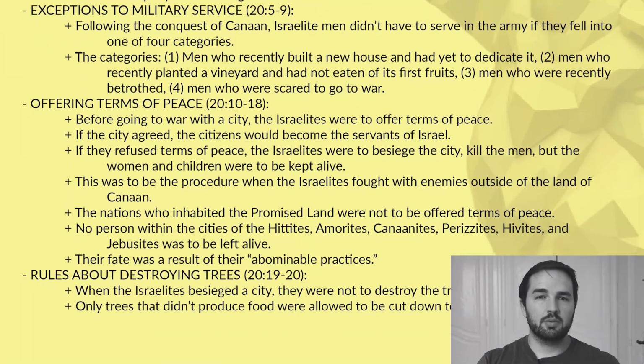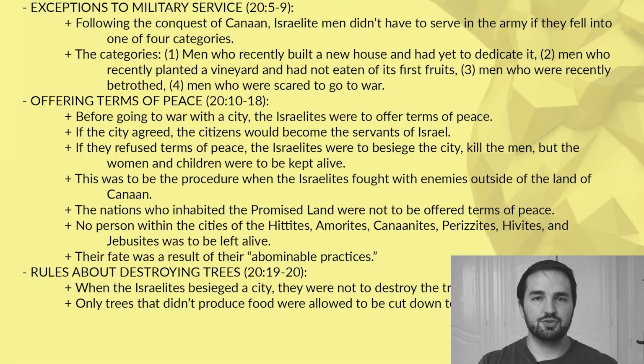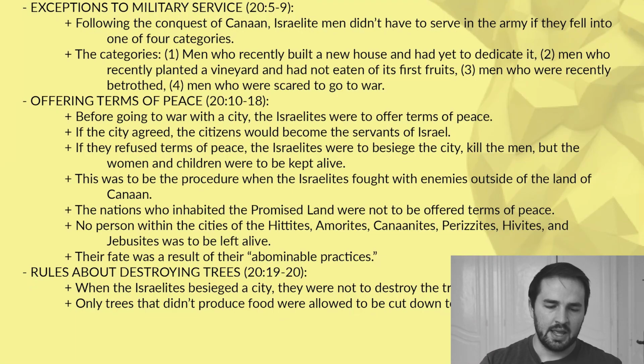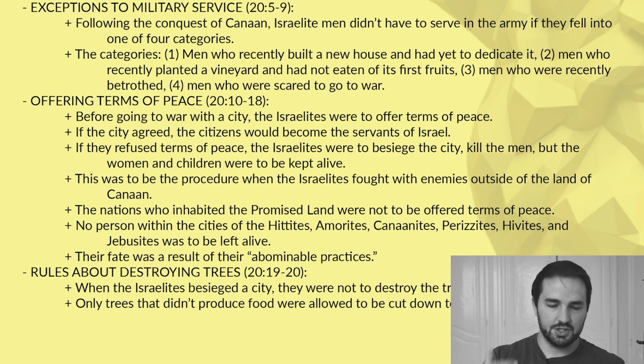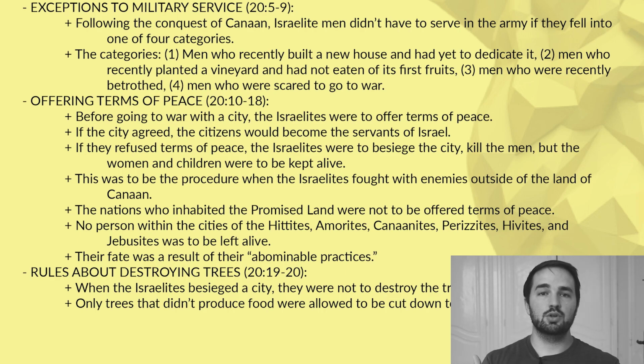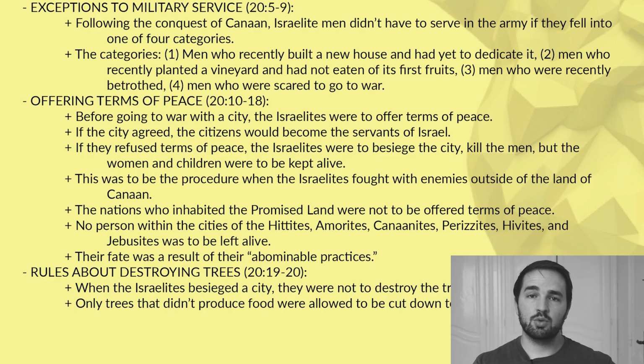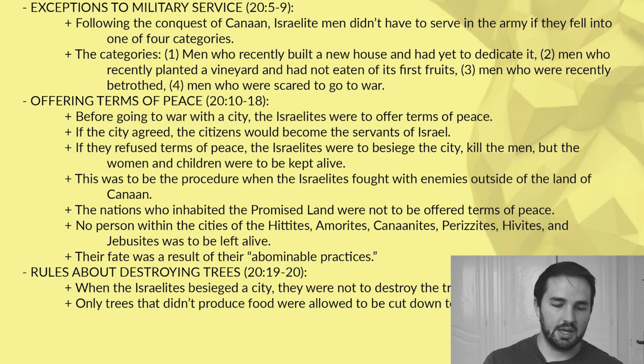Section number 3, we're going to talk about some terms of peace, verses 10 through 18. Now, before going to war with a city, the Israelites were supposed to offer terms of peace to the citizens within that city. If the citizens agreed, then the citizens would become servants of the Israelites. Now, if they refused the terms of peace, the Israelites were to besiege the city, the men were to be killed, but the women and the children were supposed to be kept alive.